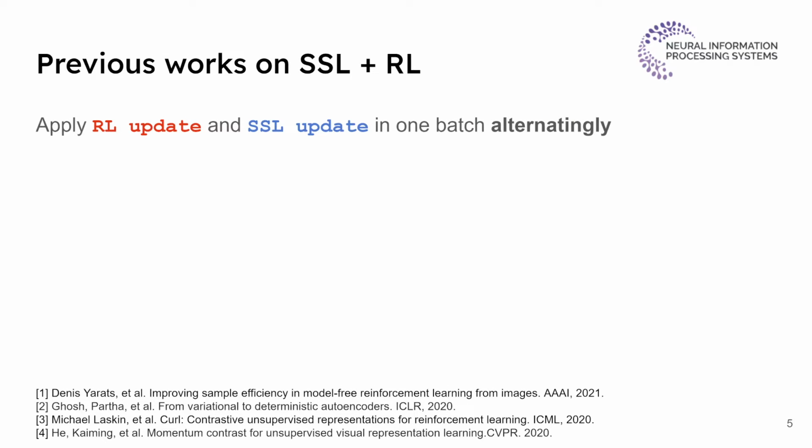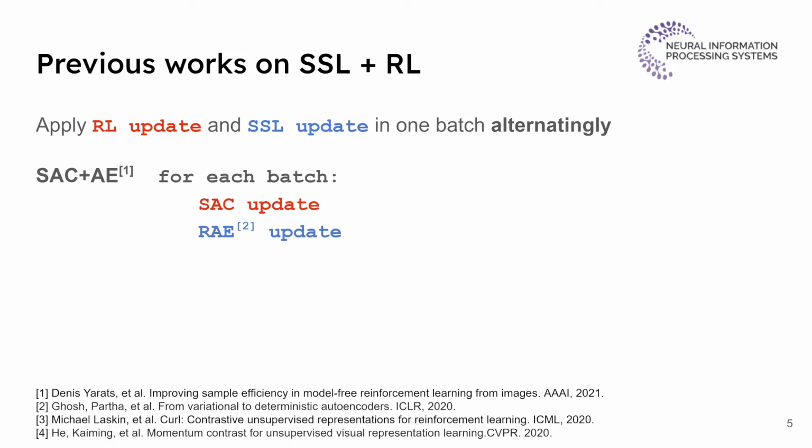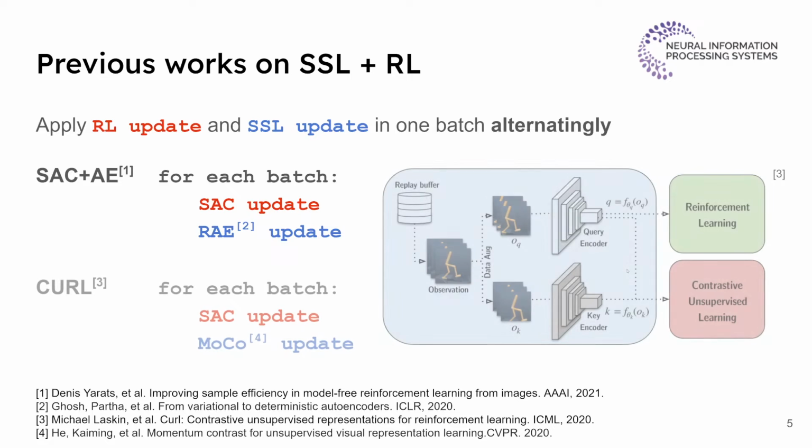Previous works regard self-supervised learning loss as an auxiliary loss and apply both self-supervised learning and reinforcement learning losses alternately during training. For example, this method combines SAC with an autoencoder, and CURL combines SAC with MoCo, which is a famous contrastive learning method. Again, both of them jointly optimize two losses for each batch of data, and we apply two losses alternately.